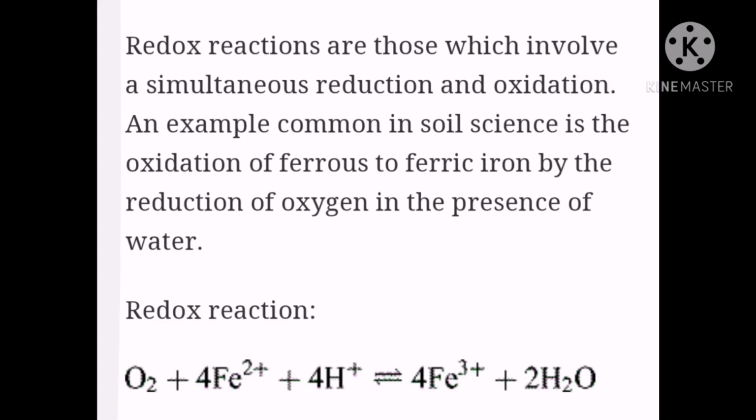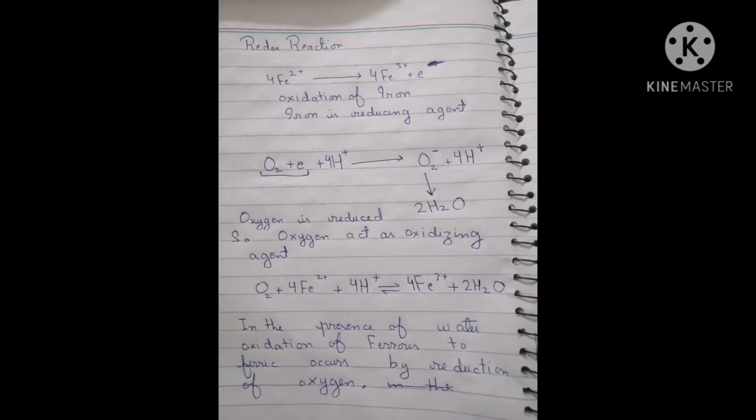You can see in the following example that iron is oxidized and loses one electron. Now iron is more of a cation, from ferrous to ferric. This electron is taken up by oxygen, which is now reduced. After the gain of an electron, oxygen is now an anion and is bonded with the hydrogen cation, which is already present in soil, and forms water. So iron is oxidized, so it acts as a reducing agent, while oxygen is reduced, so it acts as an oxidizing agent.